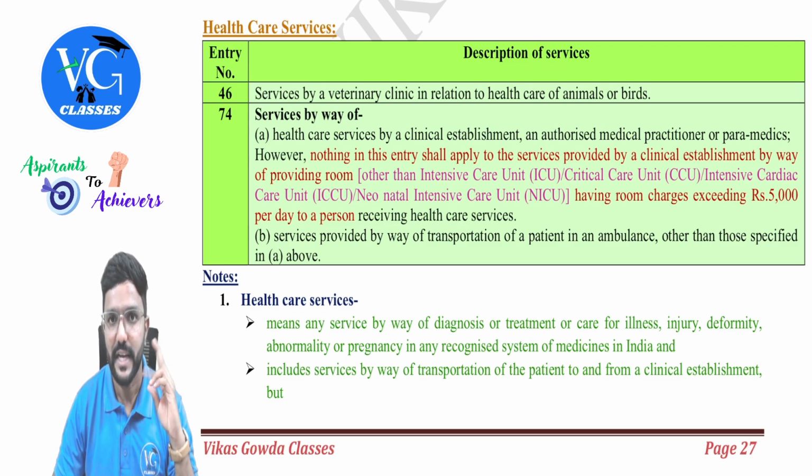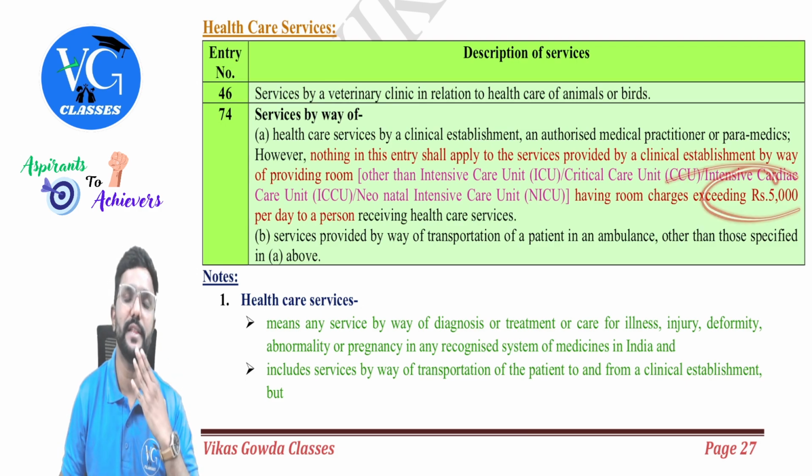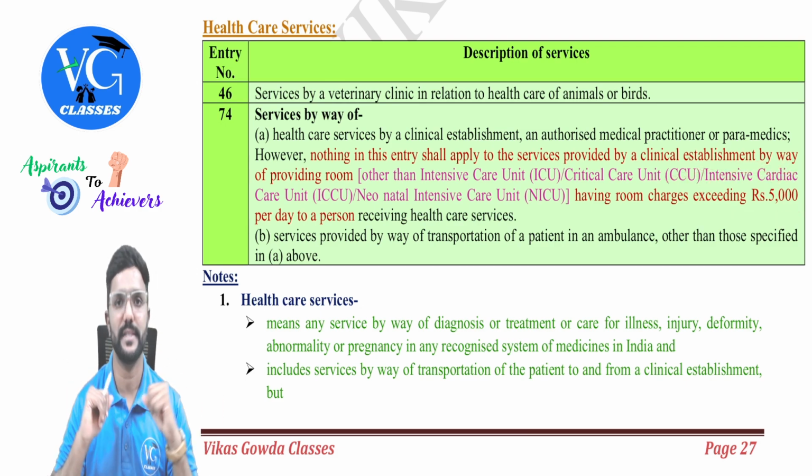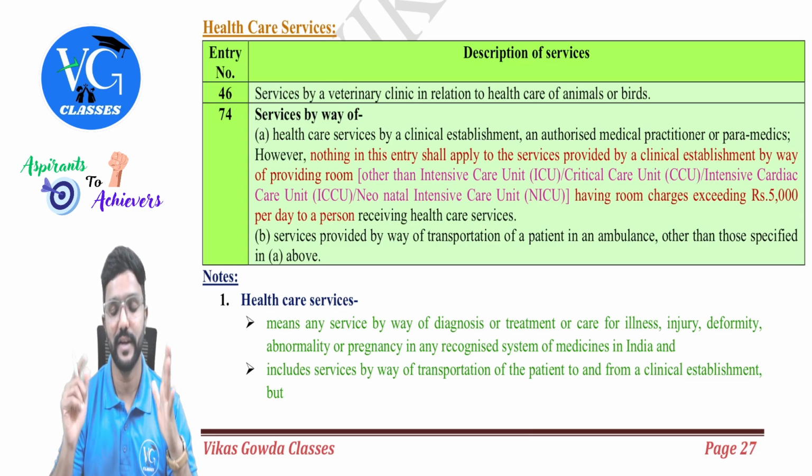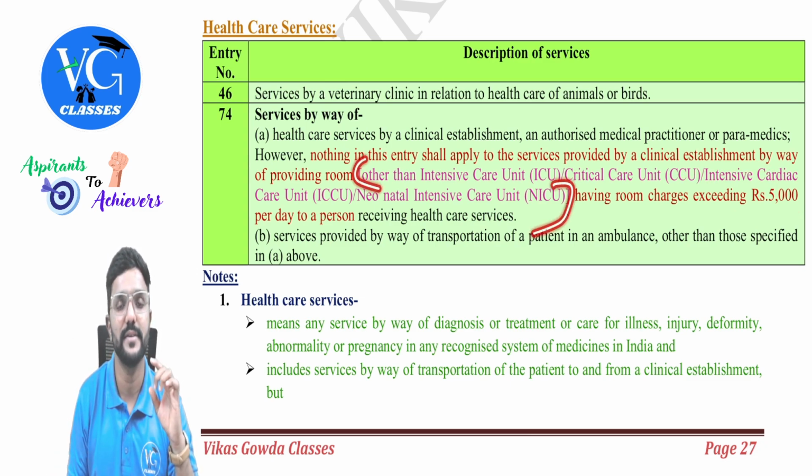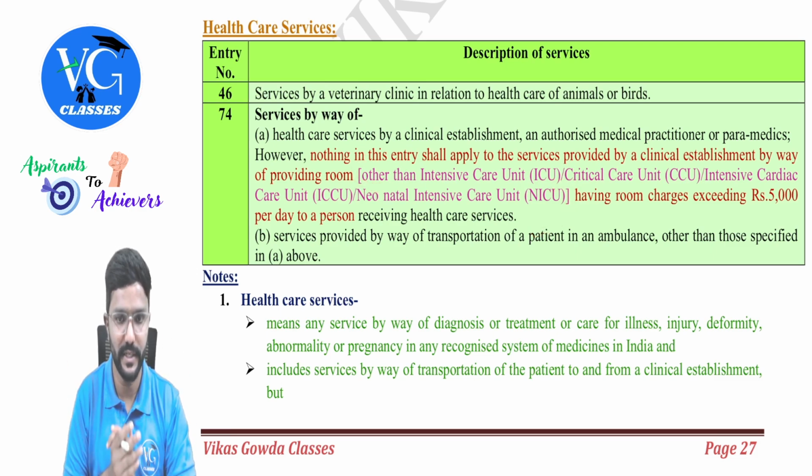Is that clear? For any other room category, they are telling maximum exemption is for 5,000. If it is more than 5,000, fully taxable. Assume it is 6,000. For other than this, the full 6,000 would be taxable, guys. Got it? Yes, sir.